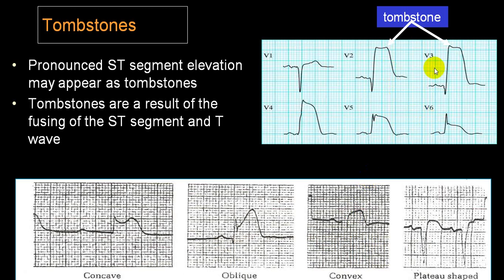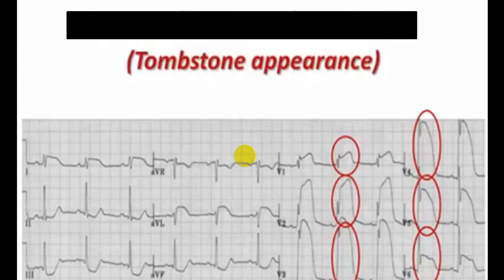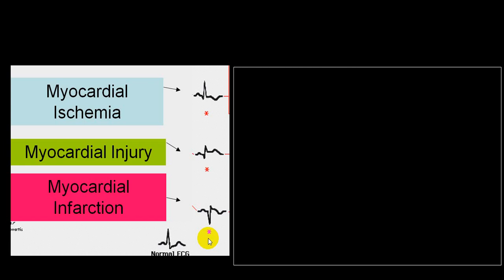So this will be 100% in favor of acute MI. You can see that in V2, V3, V4, even in V5. So those will be more in favor. Marked elevation, tombstone appearance. You can see here marked elevation in V2, V3, V4, V5, very high elevation. Even in V1 also you can consider that. And there are reciprocal changes in lead 2, lead 3, aVF. So do look for reciprocal changes and in which leads.